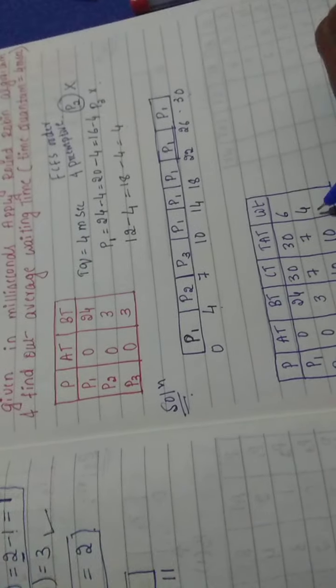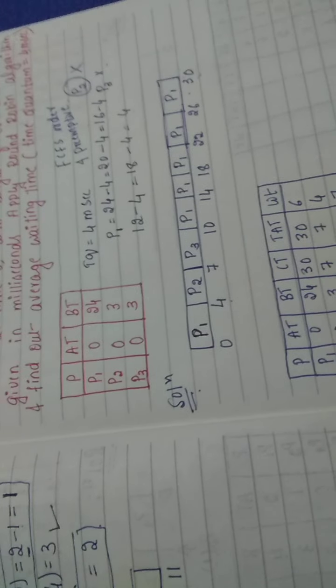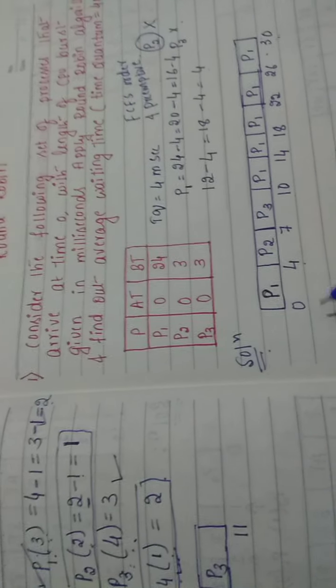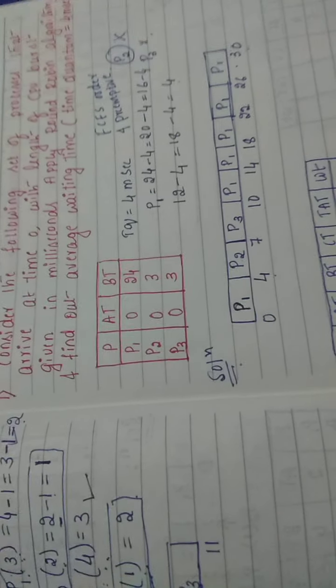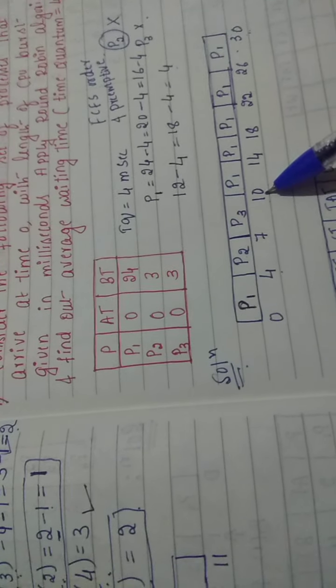You are going to get 6, 4, 7. You can cross verify with the chart. In this table, P1 has a waiting time of 6 milliseconds. You may get confused: P1 arrived at 0 milliseconds and was scheduled at 0 milliseconds only, so how did he wait for 6 milliseconds? Just observe the chart. He arrived at 0 and was given a chance at 0, but he was preempted at 4 milliseconds and got a chance at 10 milliseconds, right?